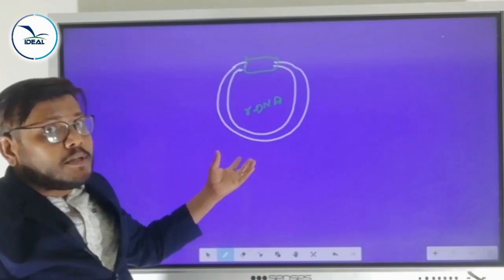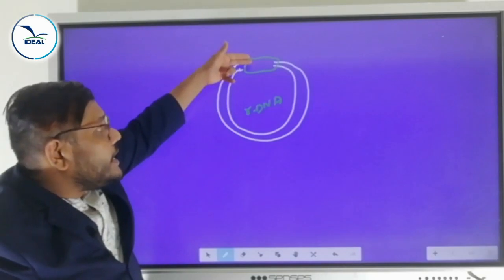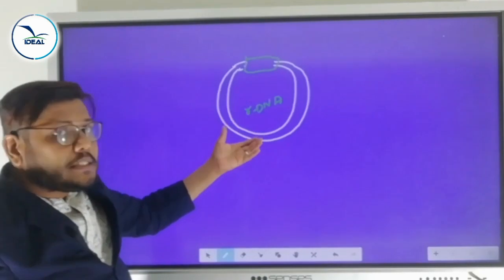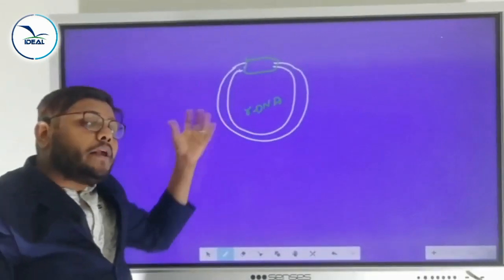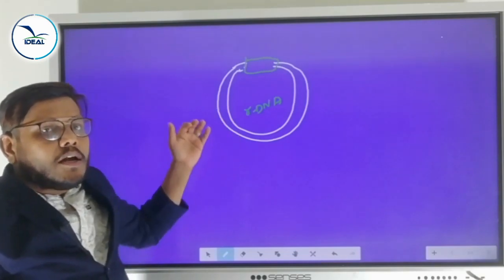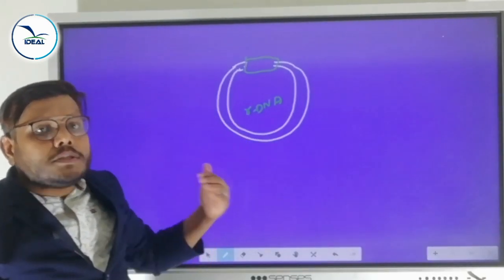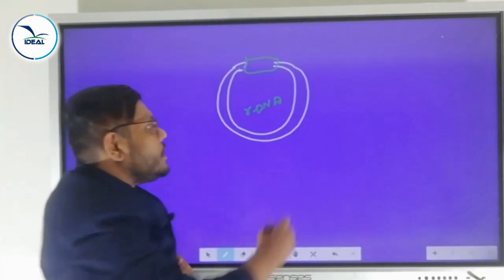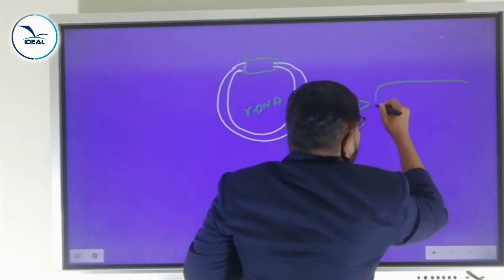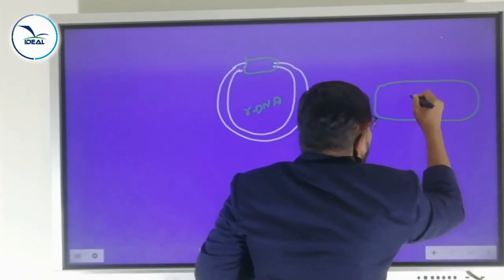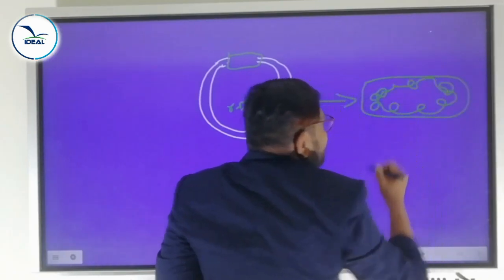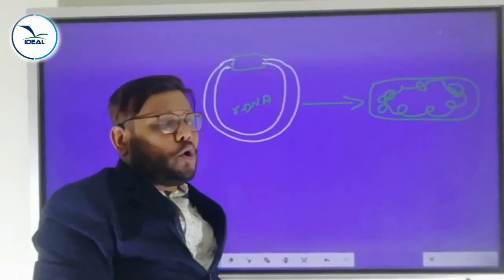This is a modified plasmid, because one of the antibiotic resistant genes is inserted here. So we can call this the modified plasmid or recombinant DNA. This recombinant DNA or modified plasmid is introduced into the host organism. Here the host organism is E. coli. E. coli is another kind of bacterium that is closely related to Salmonella.